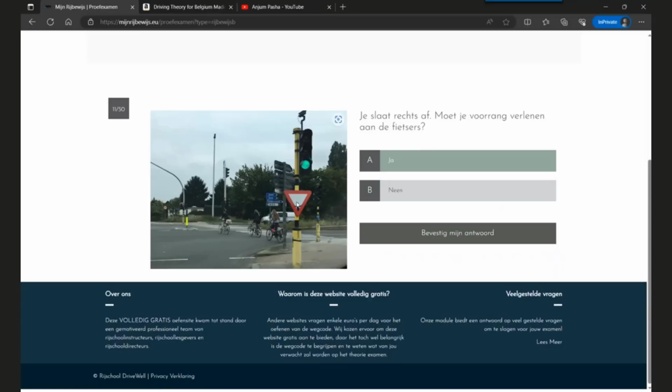You see a small man here within this traffic sign. Probably it doesn't mean anything different. This is the traffic sign which you must follow if in case the traffic lights are not working. That's the hierarchy of priority. So let's confirm that you must give priority to the bicycles.